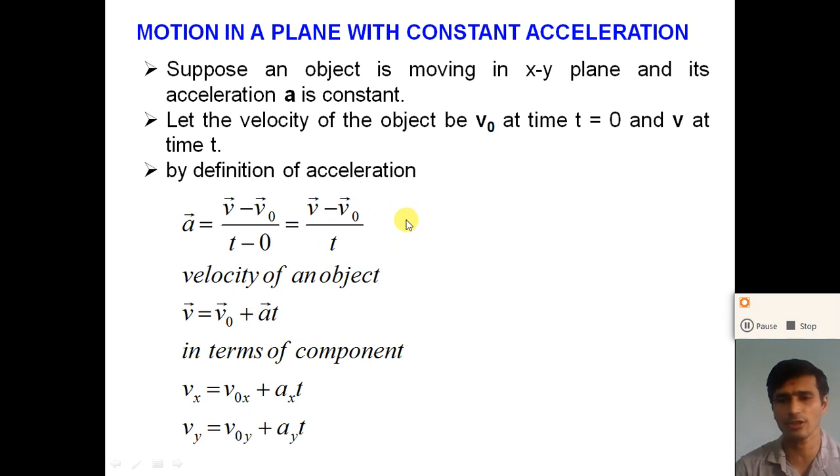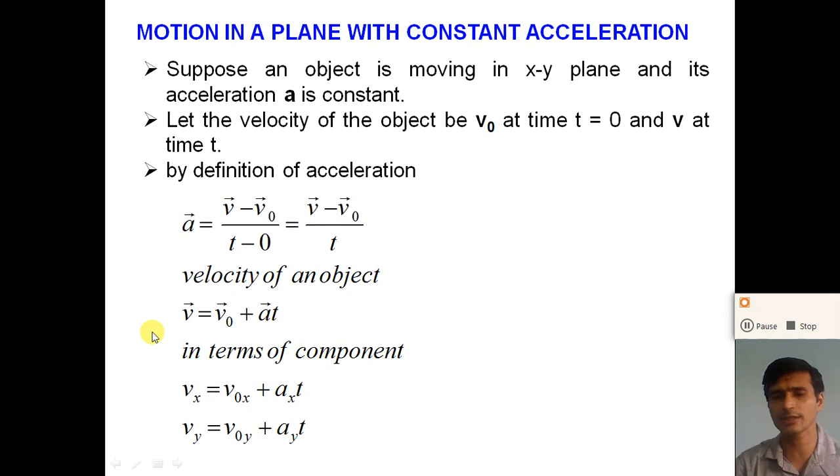Here the direction of the acceleration is in the direction of the change in the velocity, right? So understand how we can find the change in velocity divided by the time interval. Acceleration is a vector quantity and its direction is in the direction of the change in velocity. So from the equation a is equal to v minus v0 divided by t, we can easily get the velocity of an object after a time t. The final velocity v is equal to v0 plus a into t. Here v0 and a are vector quantities, right?